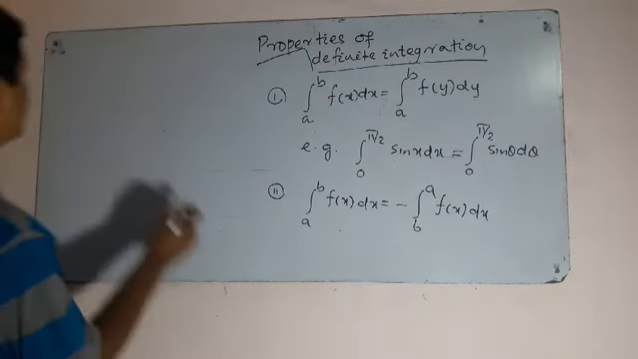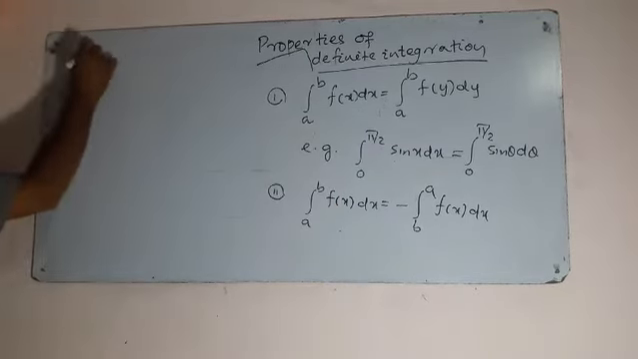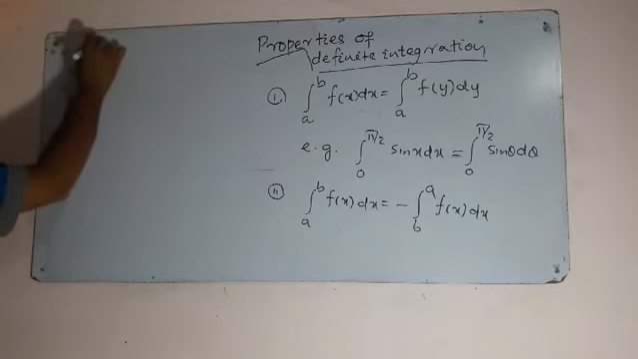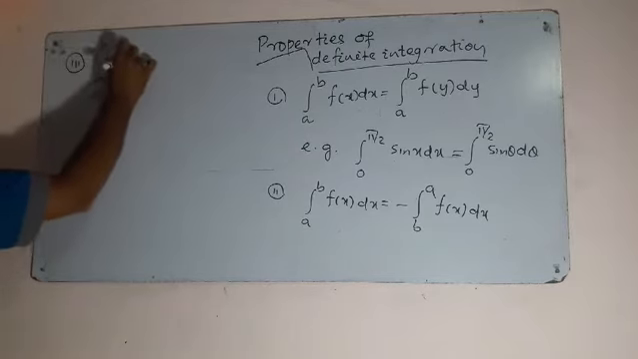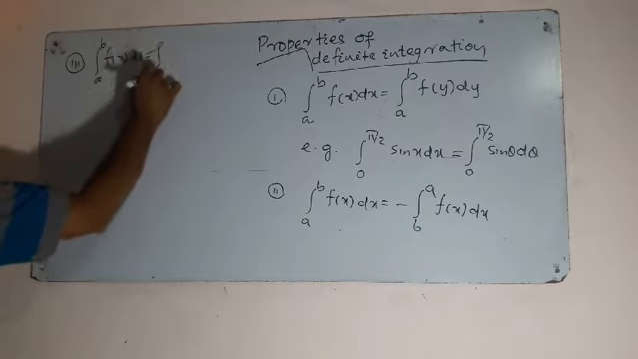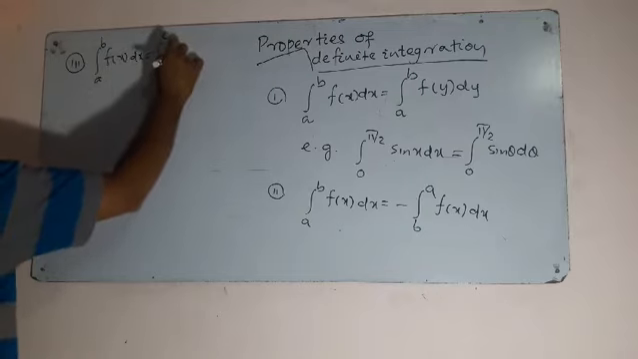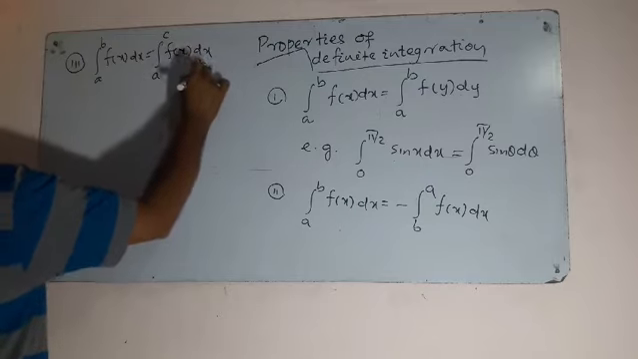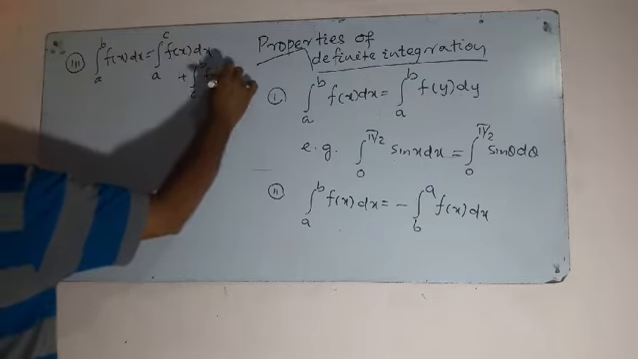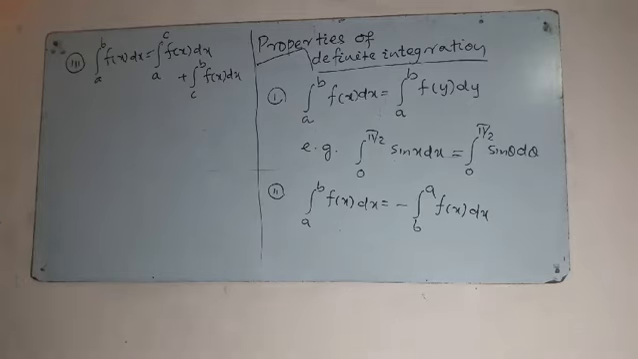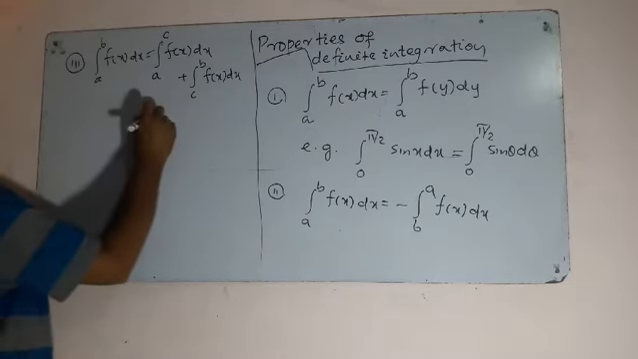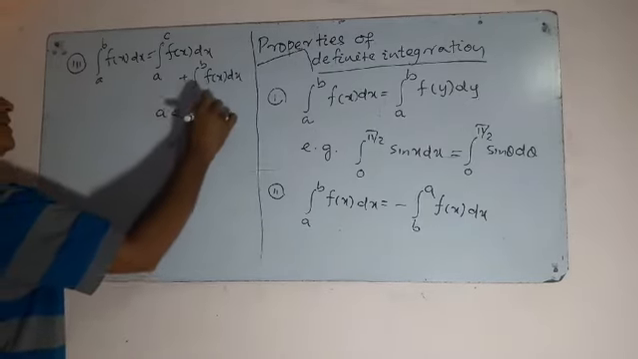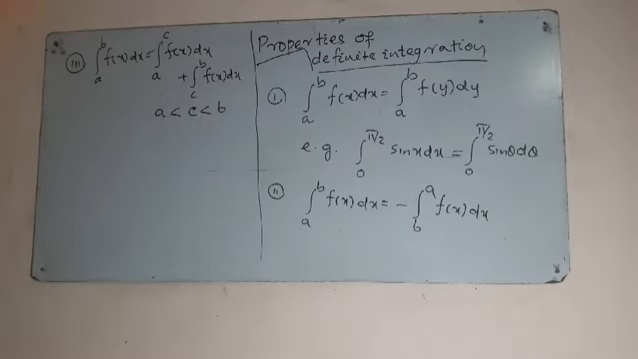Next is third bit. Integration from a to b, f of x dx, that will be equal to integration from a to c, f of x dx, plus integration from c to b, f of x dx. Look at here, we break at the point c if c is in between a and b.